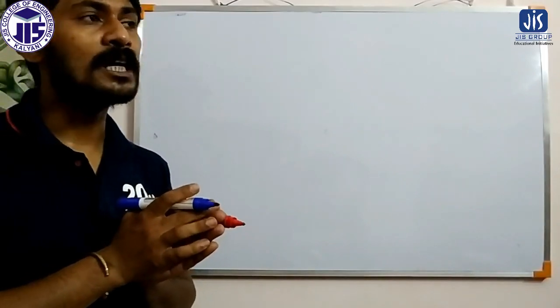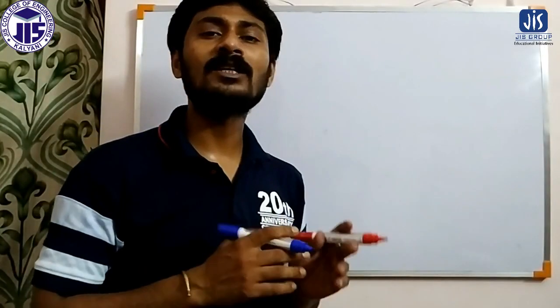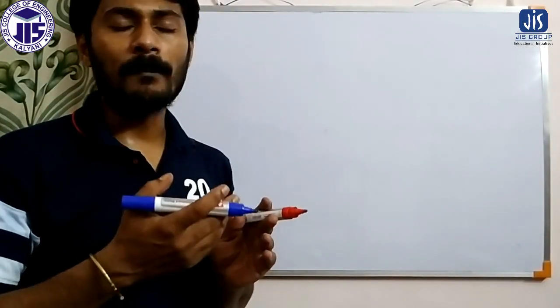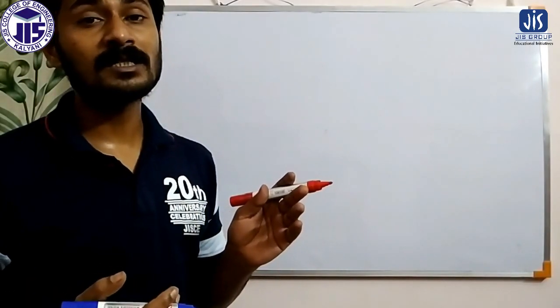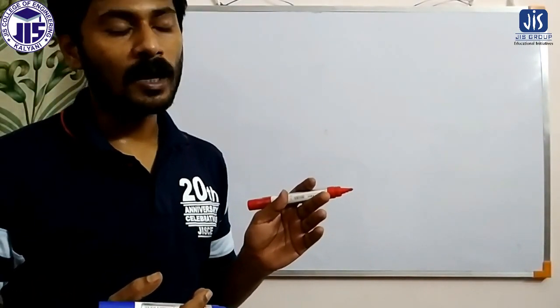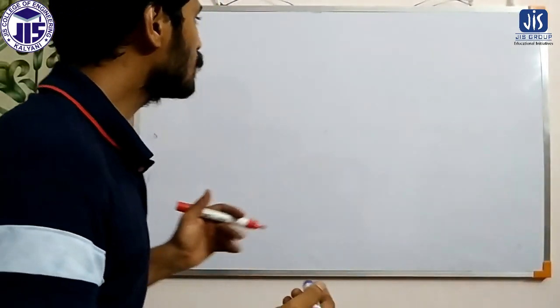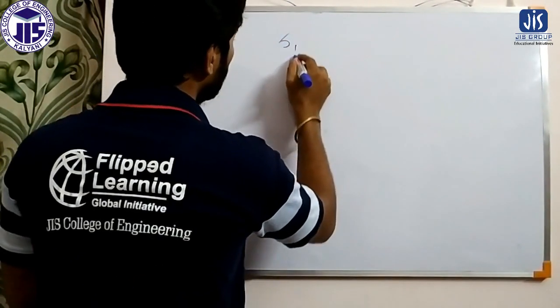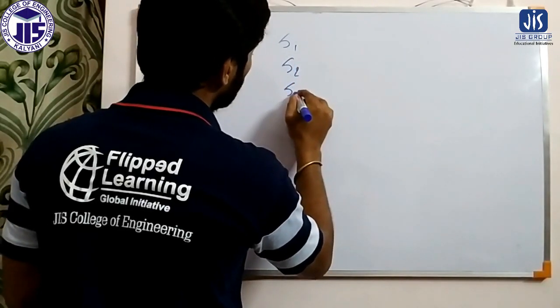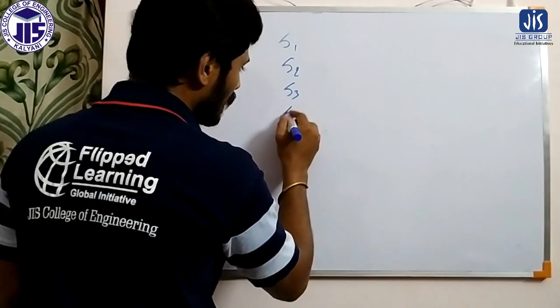That is, using those statements we can jump to a part of a program which is downwards in the program. For example, we have statement 1, statement 2, statement 3. Here we apply a condition.